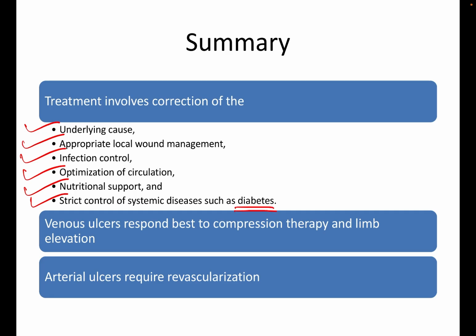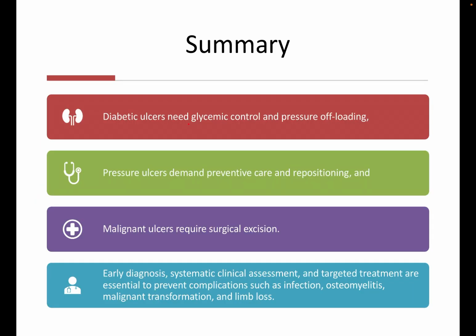Venous ulcer responds best to compression therapy and limb elevation. Arterial ulcer requires revascularization. Diabetic ulcer needs glycemic control and pressure offloading. Pressure ulcer demands preventive care and repositioning. Malignant ulcer requires surgical excision. Early diagnosis, systemic clinical assessment, and targeted treatment are essential to prevent complications such as infection, osteomyelitis, malignant transformation, and limb loss.